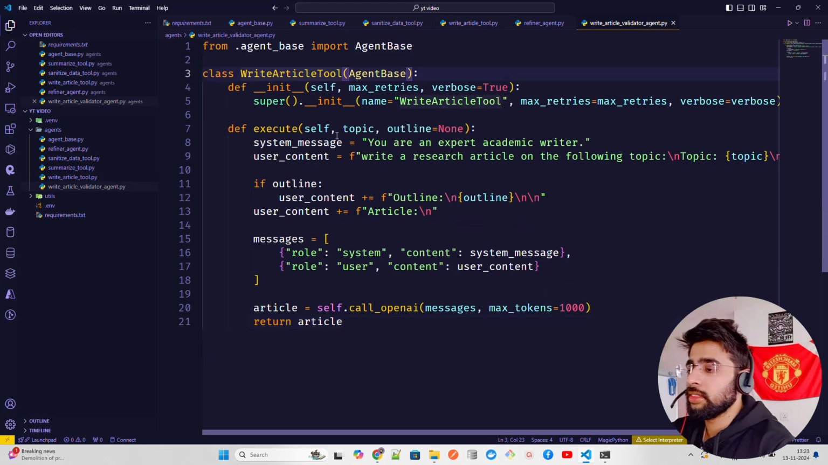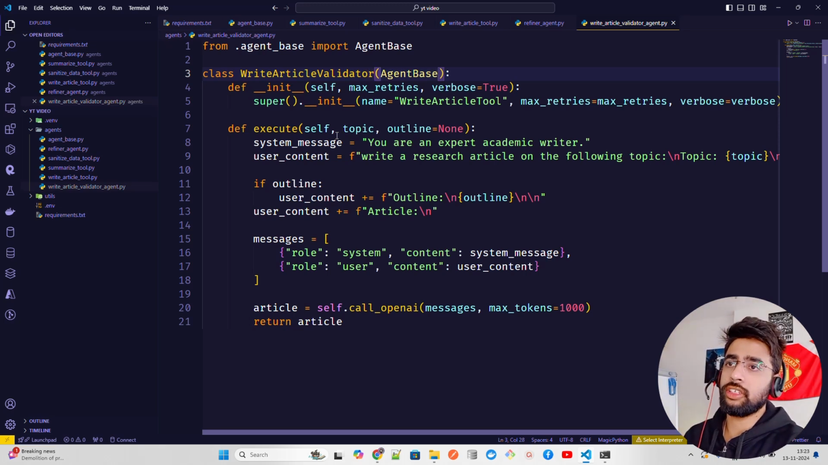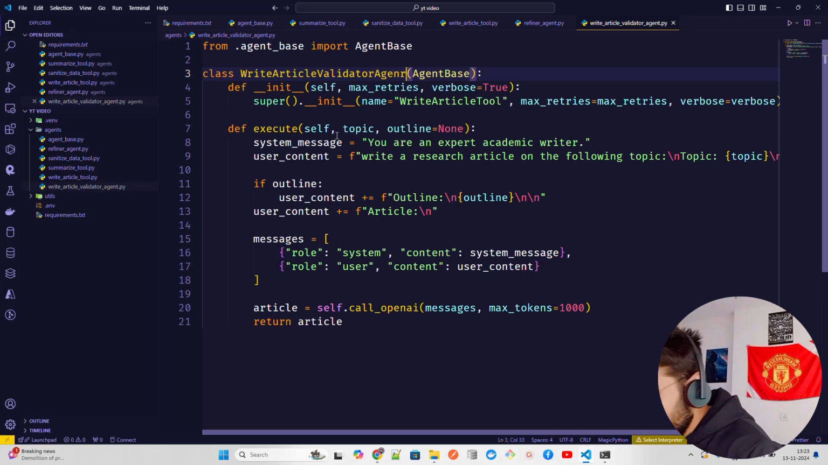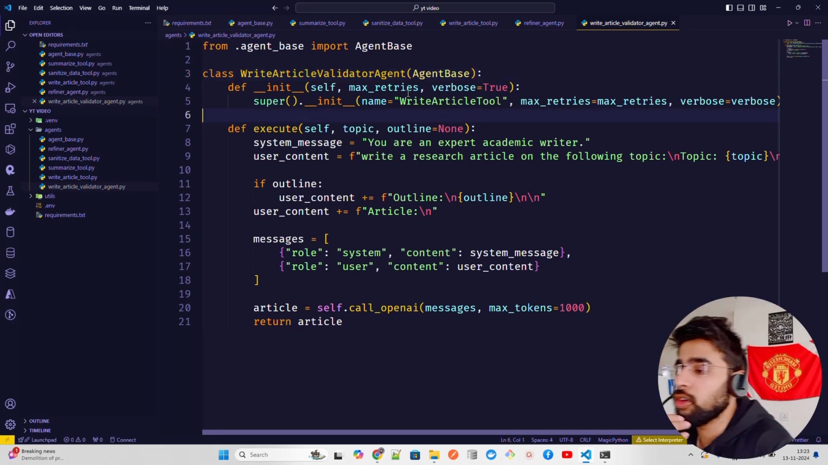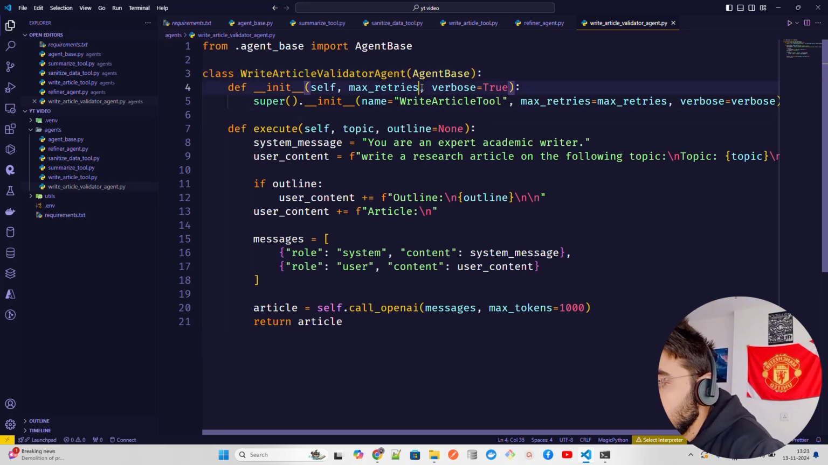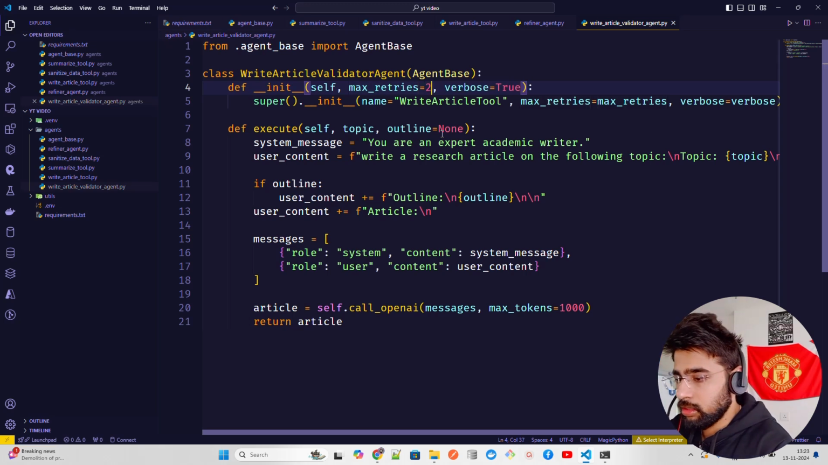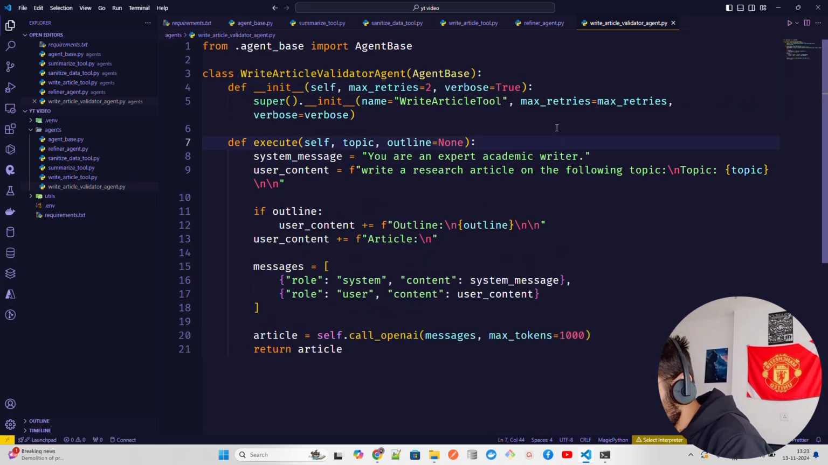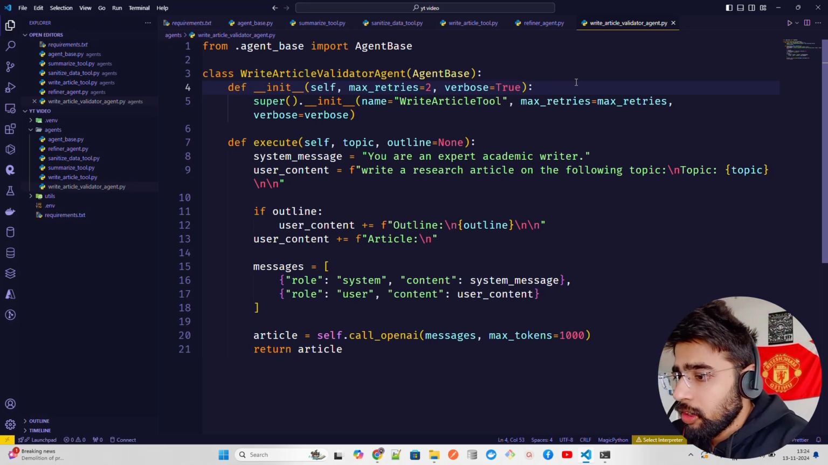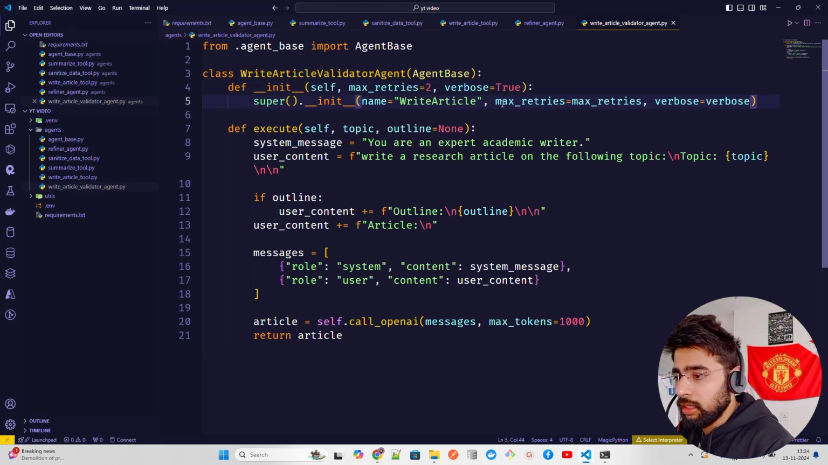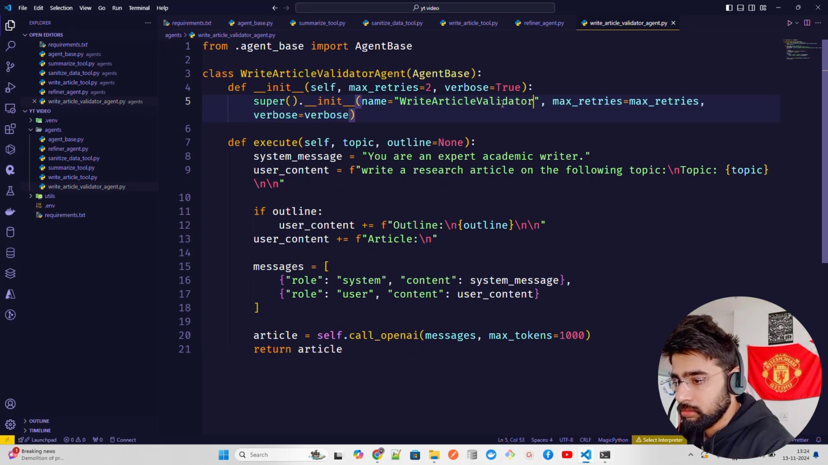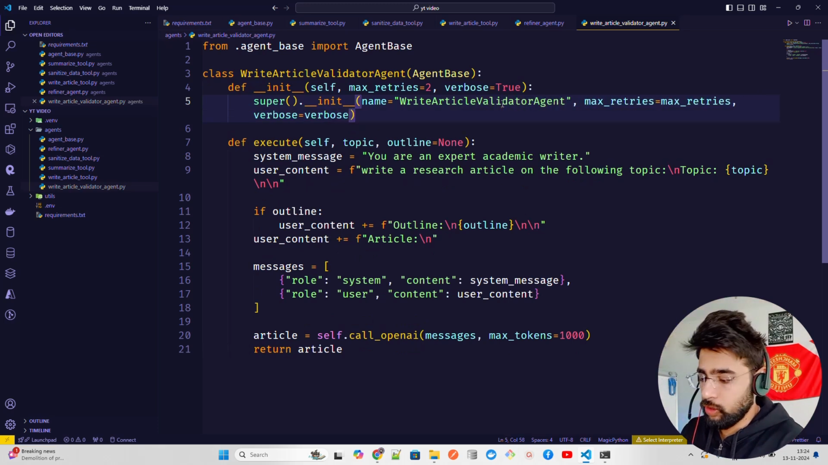So this write article tool that you see, this has to be write article validator or something. Write article validator agent, and agent base is fine. Now this self max retries verbose. Of course, we can define max retries, verbose true. Let me do an alt Z, control S. Max retries, this is fine, verbose. Now I can give it a name. So write article validator agent. This is how we're going to name it.